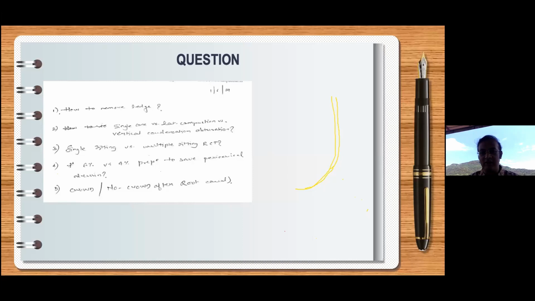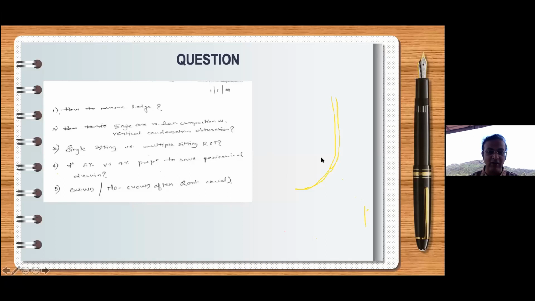And the ledge is typically on the opposite side of the curvature.